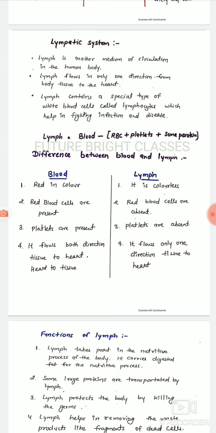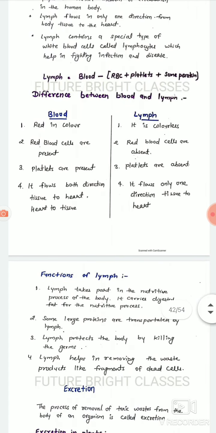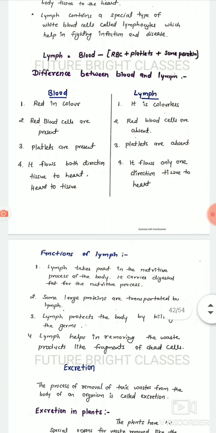Difference between blood and lymph. Blood is red in color, lymph is colorless. In blood, red blood cells are present. In lymph, red blood cells are not present, means absent. Platelets are present in blood, but platelets are absent in lymph. Blood flows in both directions, tissue to heart or heart to tissue, but lymph flows in only one direction, tissue to heart.